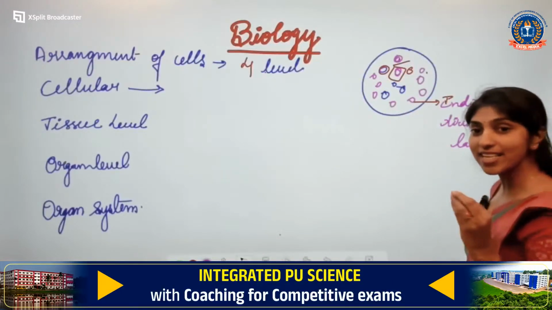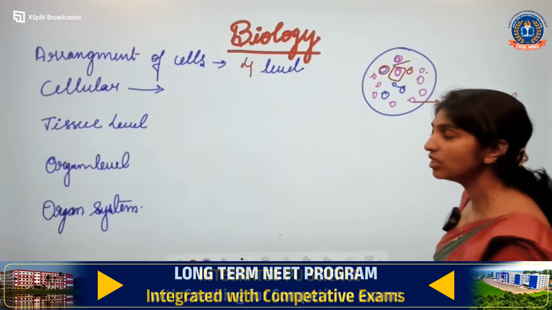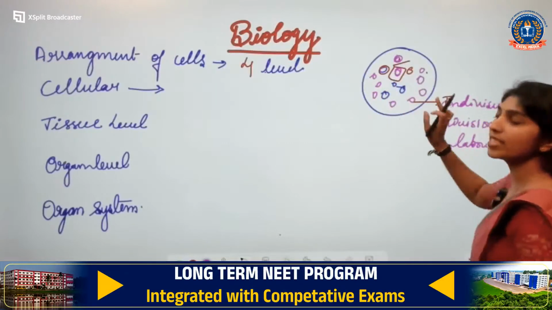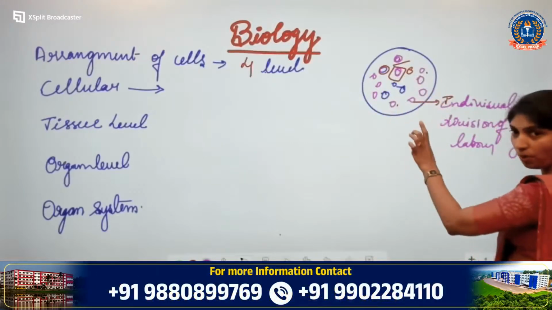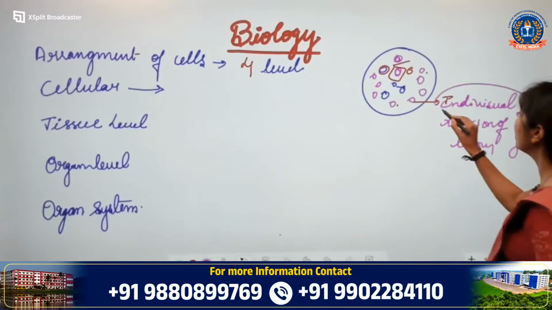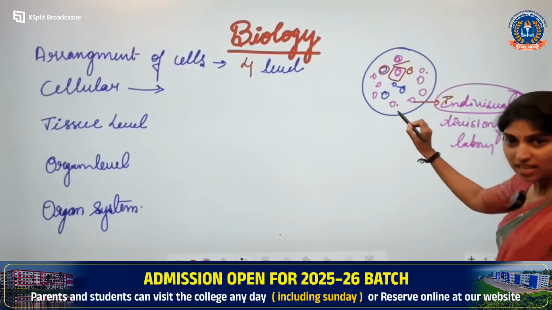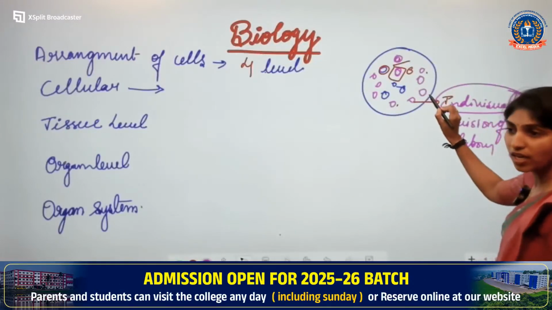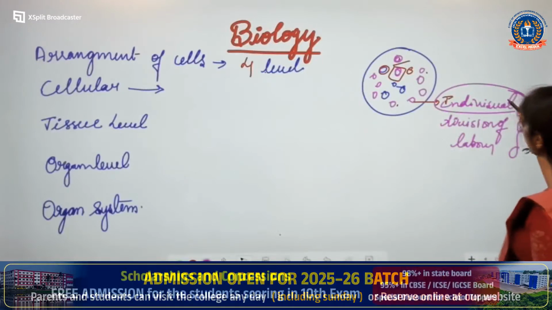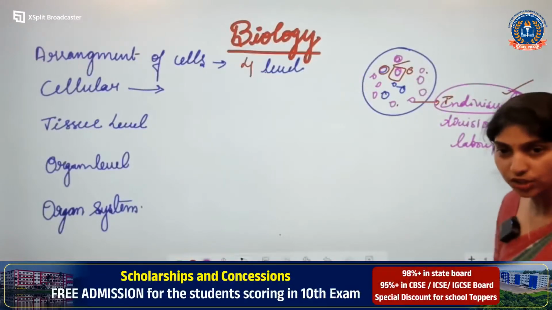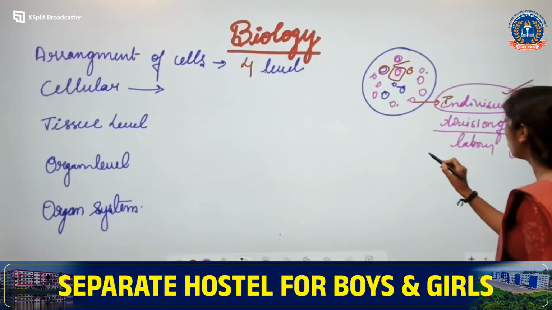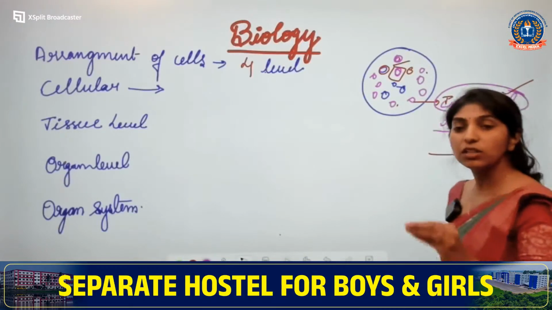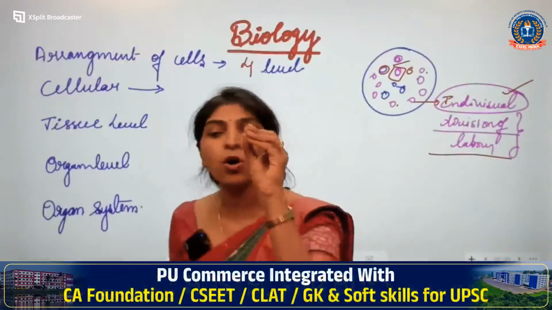How are the cells arranged in the cellular level of organization? The cells are in a loose aggregate form, and each cell will have an individual function. The function of one cell will not depend on the function of another cell. At the same time, they show division of labor. That means the work is divided among the cells.